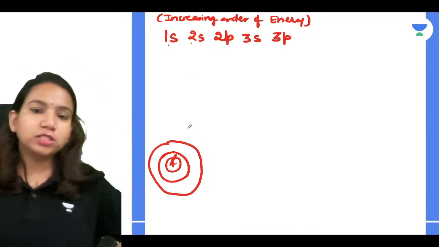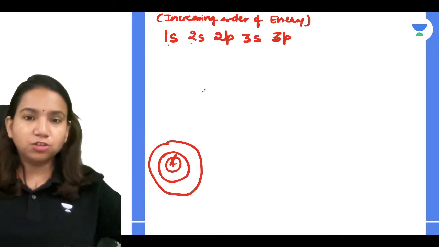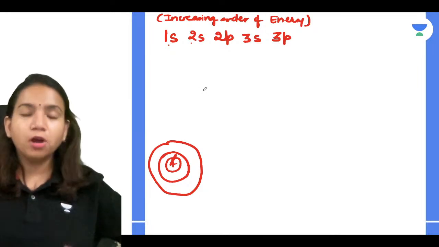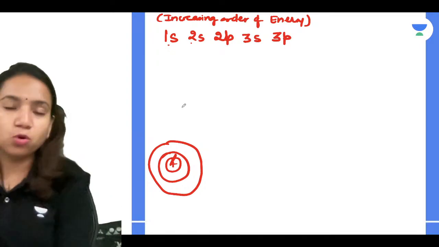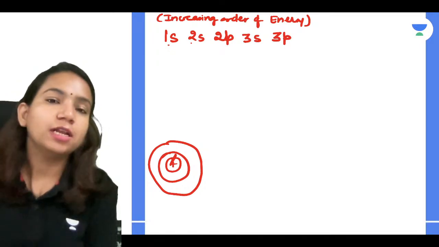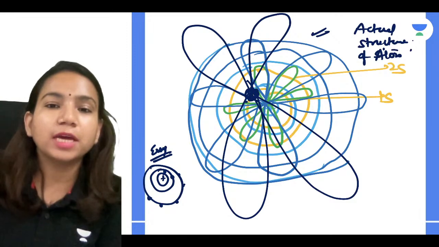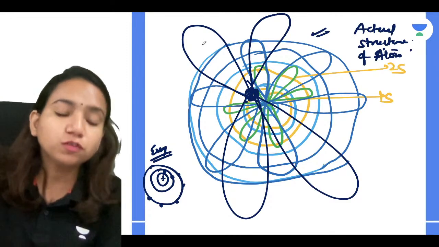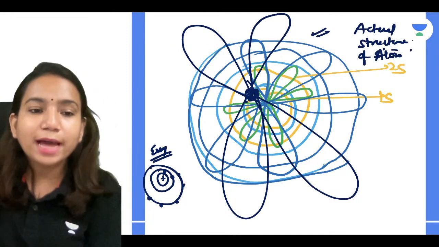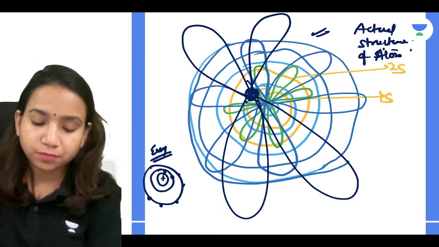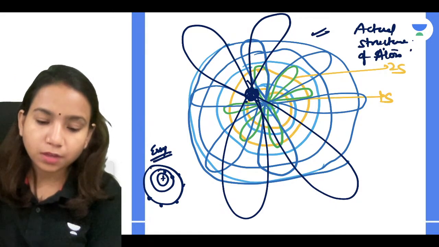So first, second, third: the first is having the least energy, then the second shell is having more energy than the first shell, then the third is having more than the second shell. So that is 3p. But what happens, guys, when we place the 3d? Because of the very big size of 3d, they go a little beyond. Very good.